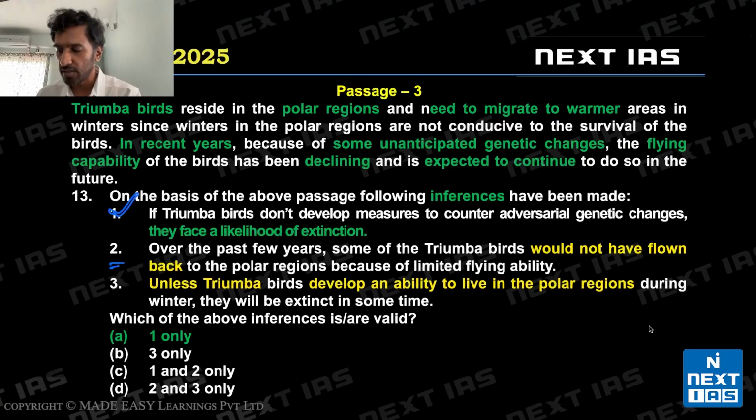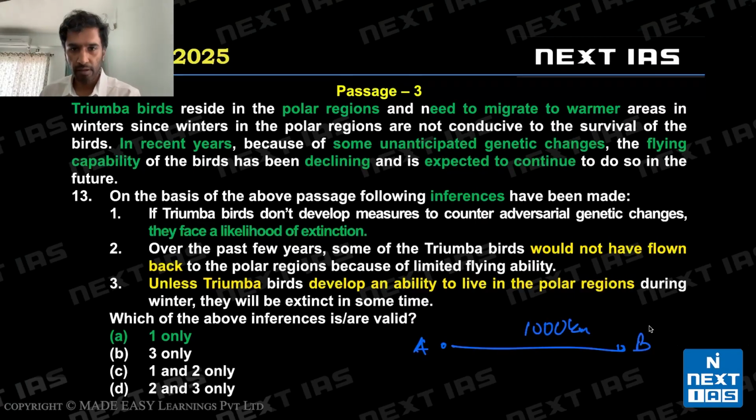Over the past few years, some of the triumphant birds would not have flown back to polar regions because of limited flying ability. Now we are told in recent years, some unanticipated genetic changes are reducing flying capabilities, declining, continuing to do so. Right now, let's say they need to, we'll just say randomly, fly 1,000 kilometers from point A to point B and back.